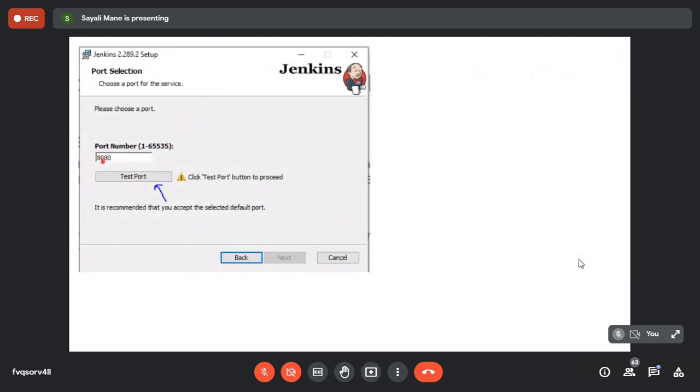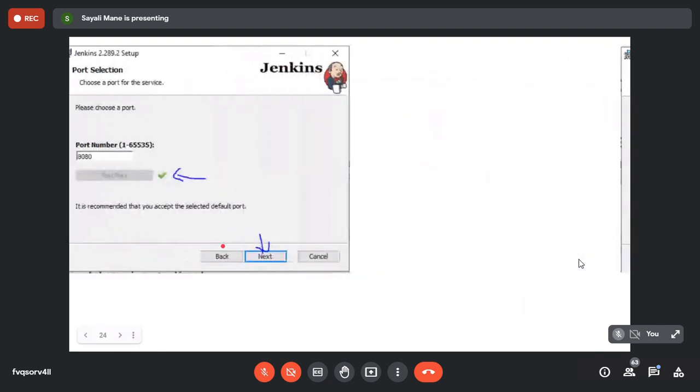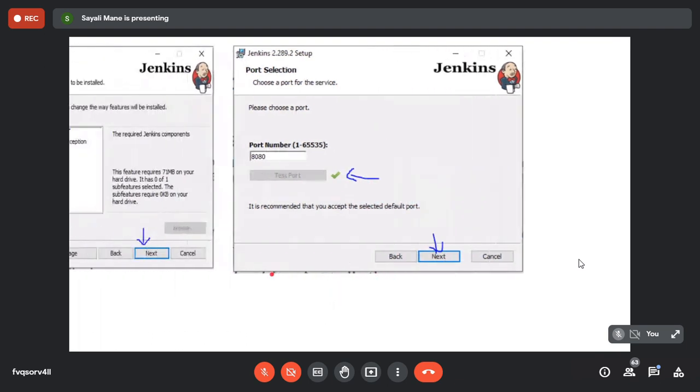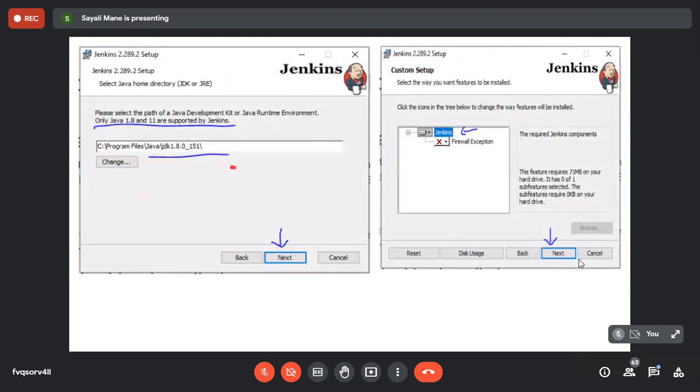After that, they will show you your default port number, that is 8080. This is your test port. So you have to follow this line. Click on the test port button to proceed. After that, click on the next one, like this. You will see the correct mark and then click on the next one. Done? Now next. Here, since you have installed the JDK in your laptop, they will simply show you the automatic path. So you don't need to change it. Just simply click on the next one.